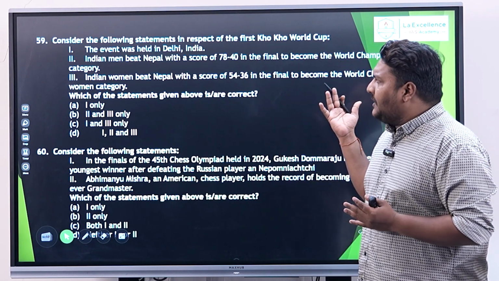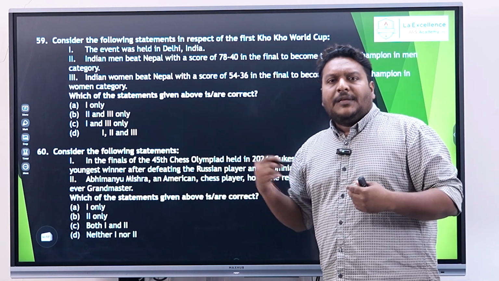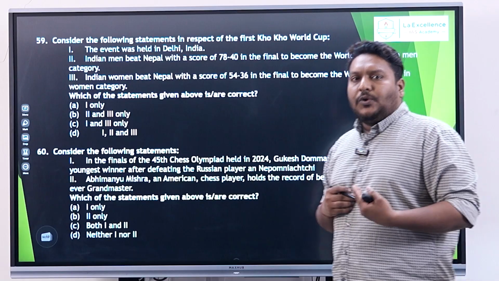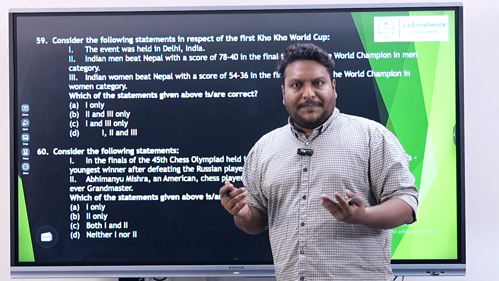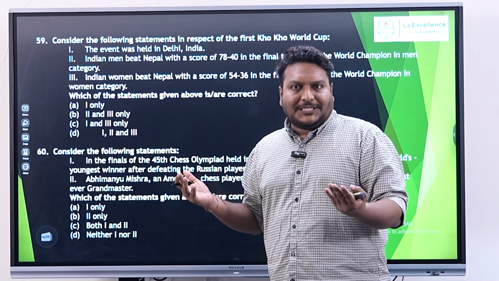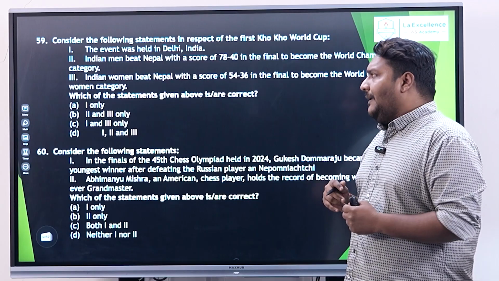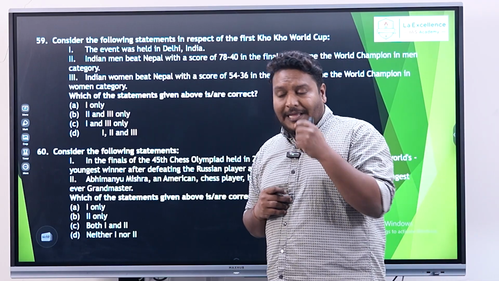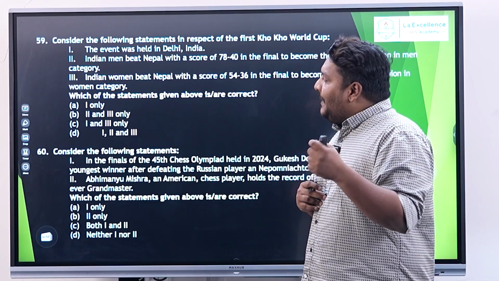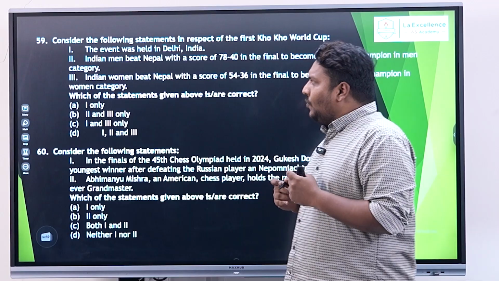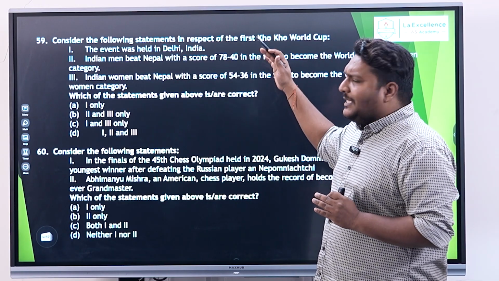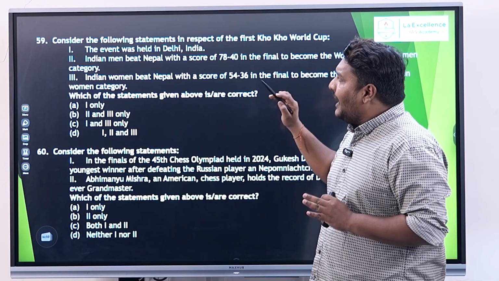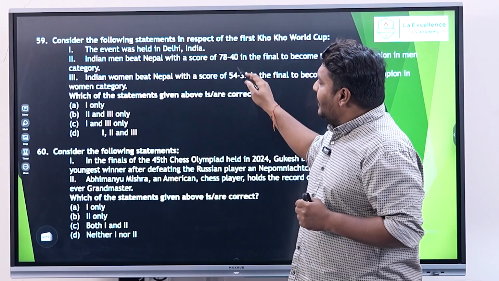See, these statements look easy because the known fact that we generally look into is that India won. Be it men or be it women, India won. This is something that we talk about. But interestingly, this time UPSC played a key role here. In fact, they actually wanted to play with the minds of the aspirants. So what they did is that though the first statement is absolutely right, the second and third are a bit changed. You could see what this is.